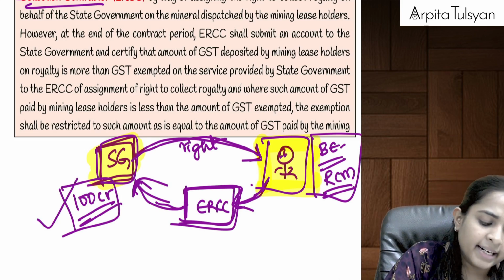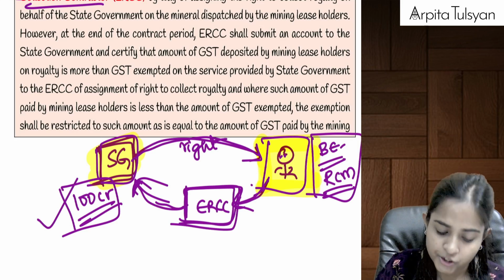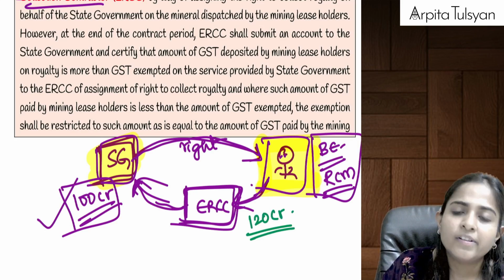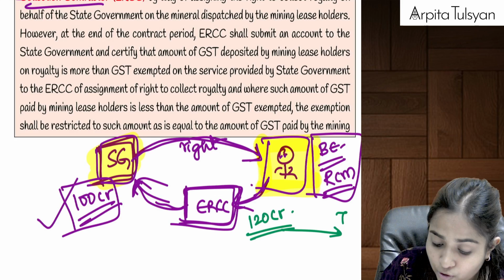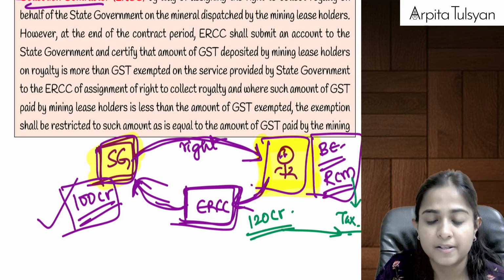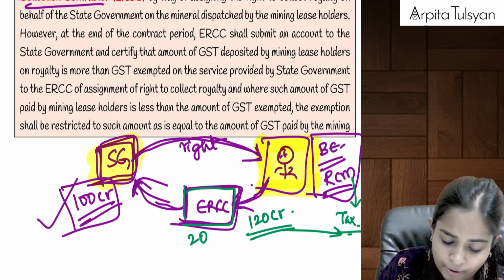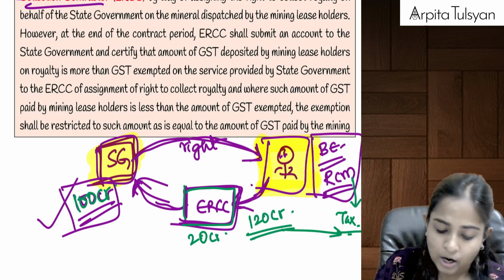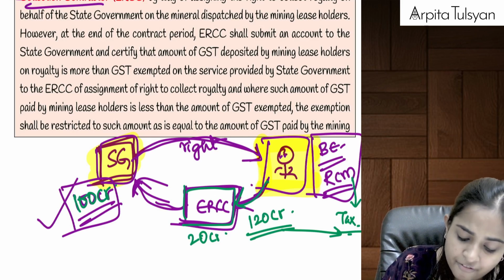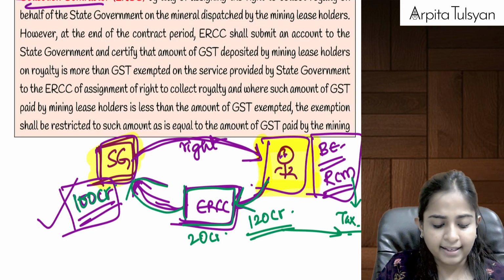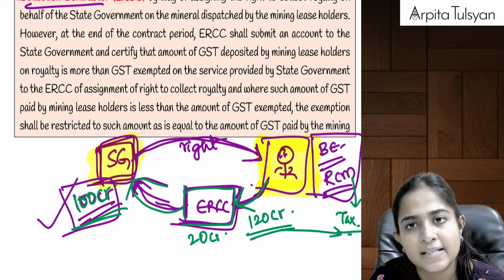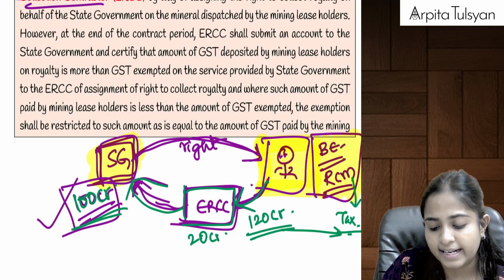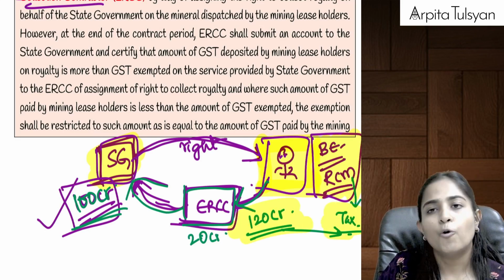Now let's say I did the mining, and as per the calculations, I paid a royalty of 120 crore to the ERCC, and I also paid tax on this 120 crore under reverse charge mechanism. So now ERCC will keep 20 crore with itself and pass 100 crore to the state government. Now, can you tell me, when ERCC is paying this 100 crore to the state government, are taxes payable or not payable? Taxes not payable, because already the business entity has paid the tax on the entire 120 crore.